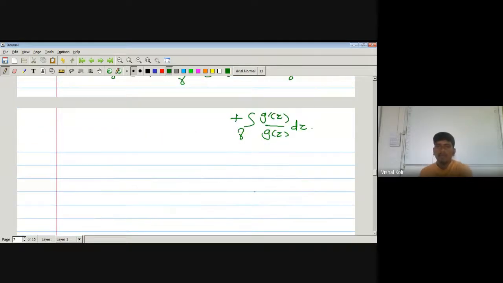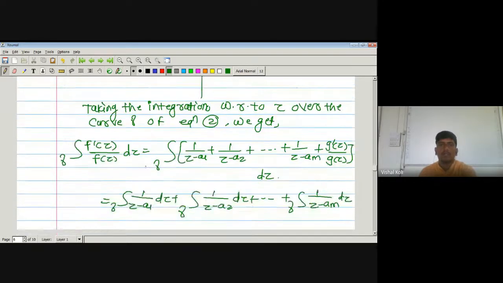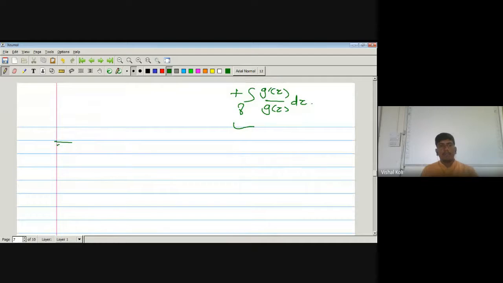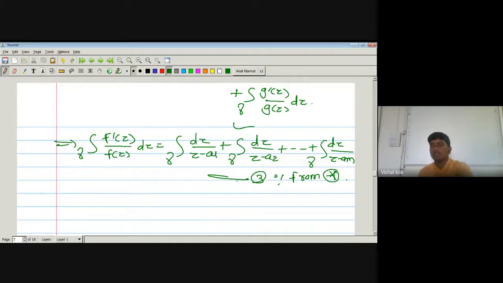But what is this integral value? Which is nothing but 0, which is from this star. Therefore, from star, integration over the curve gamma f dash of z divided by f of z dz is nothing but integration over the curve gamma dz upon z minus a1 plus integration over the curve gamma dz upon z minus a2 plus and so on, integration over the curve gamma dz upon z minus am, which is from star. Okay, so let us take this one as equation number 3.